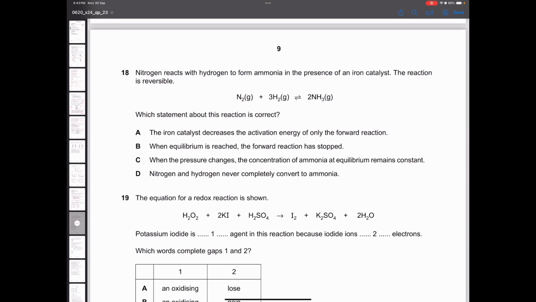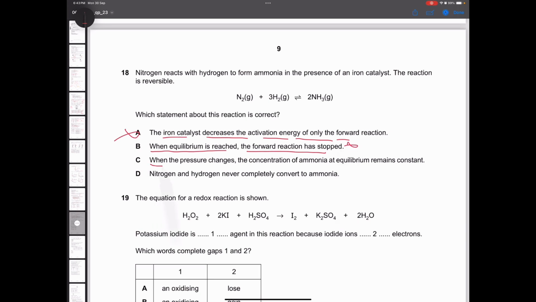Nitrogen reacts with hydrogen to form ammonia, and it is a reversible reaction. Iron catalyst decreases the activation energy of only the forward reaction? No, this is incorrect. First of all, a catalyst does not affect equilibrium, and when you use a catalyst, it decreases the activation energy of both the forward as well as the backward reaction. Incorrect. When equilibrium is reached, forward reaction is stopped?